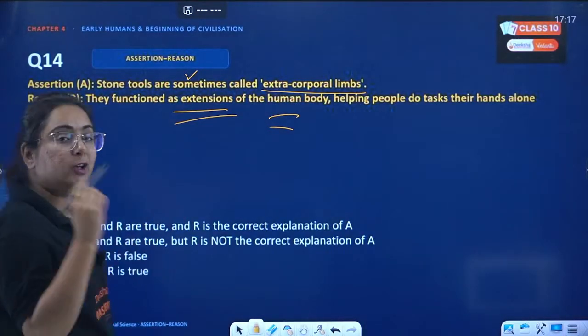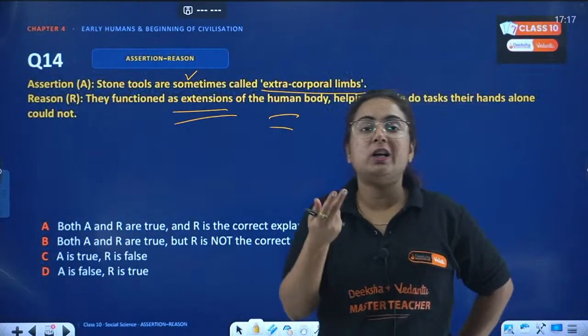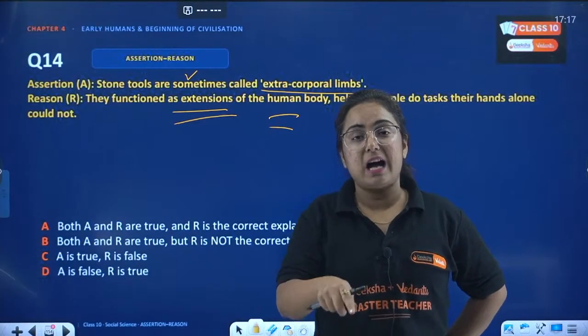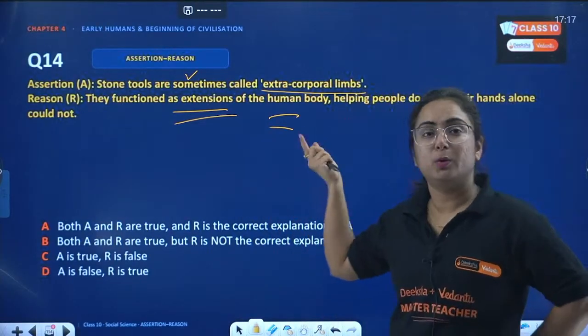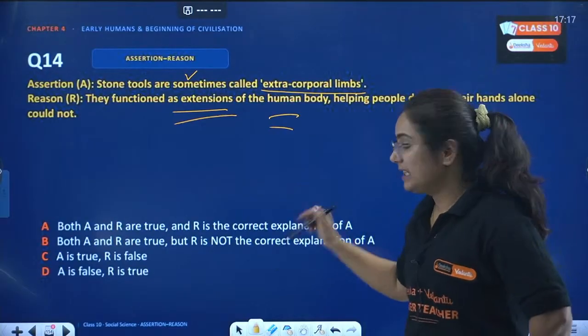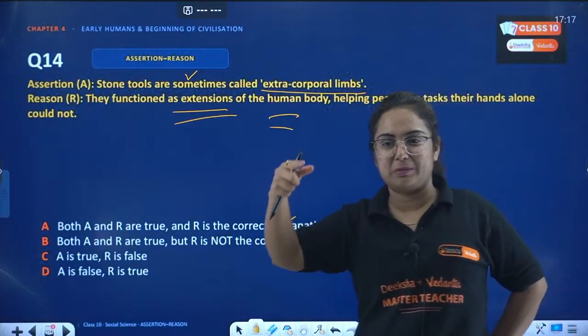Like if we talk about medical science, to perform operations, what's being used? Tools are being used, right? Those tools are considered extracorporeal limbs to perform surgeries. So hence the correct answer is A for this. Now Indian gamer understood what I mean to say.